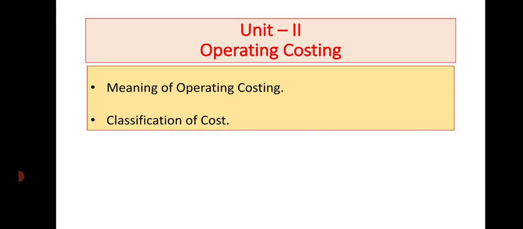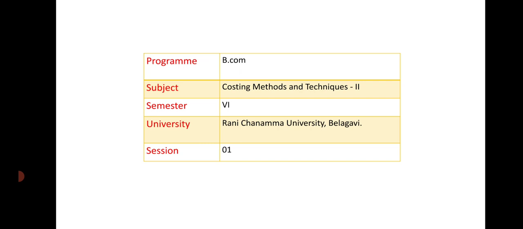Today in this video, I am going to discuss with you unit number 2, operating costing. And in this video, I am going to discuss two core aspects of operating costing: the meaning of operating costing and classification of cost. This unit is in the Costing Methods and Techniques paper 2 subject. This is for BCom 6th semester.